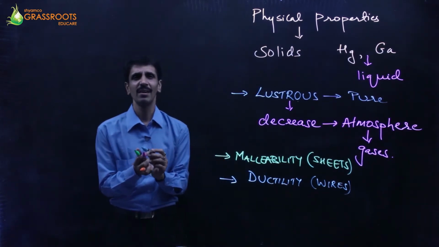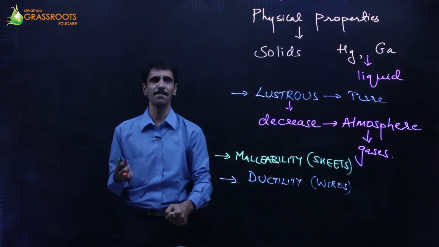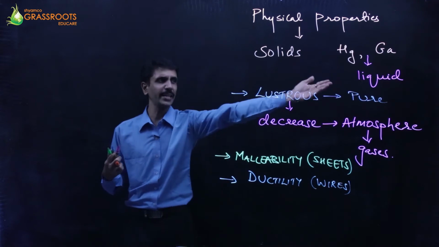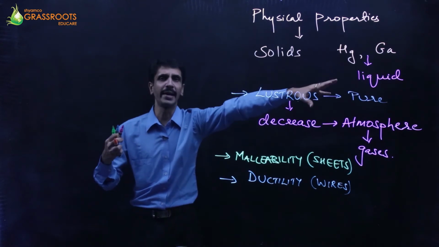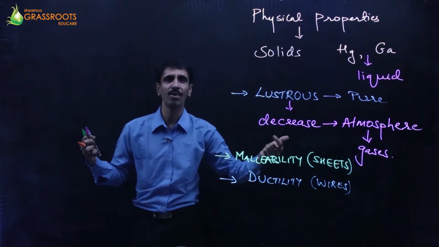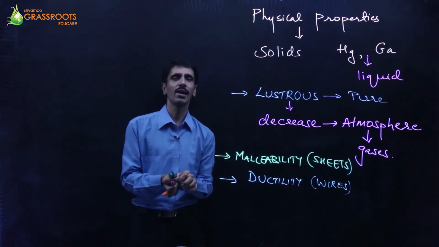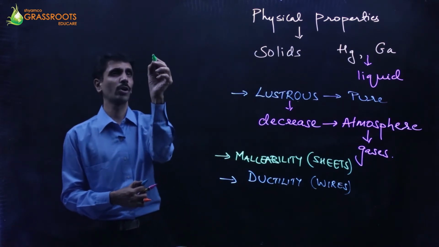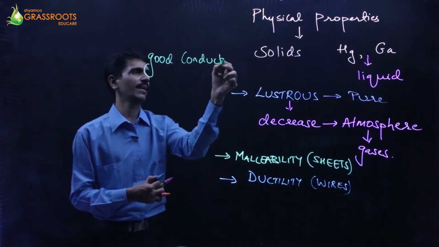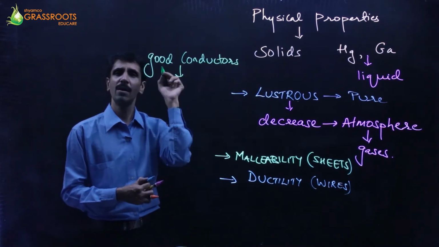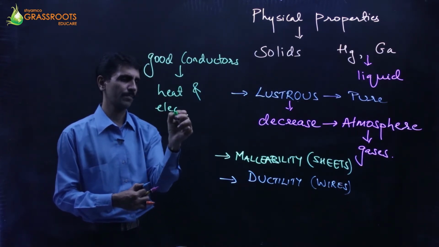Next one is, now about metals, they are very good conductors of heat and electricity. Okay, heat को यहाँ से चालू करो, यहाँ तक बह जाएगा. Electricity, electric current, you pass it at one particular area, it will flow into the other area after some time. So this is called as flow, this is called as conductivity. So the next point about metals is that they are good conductors of heat and electricity. Okay, it is both heat as well as electricity.